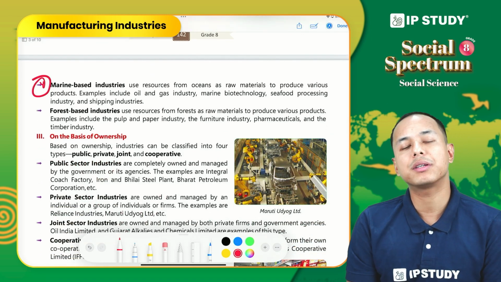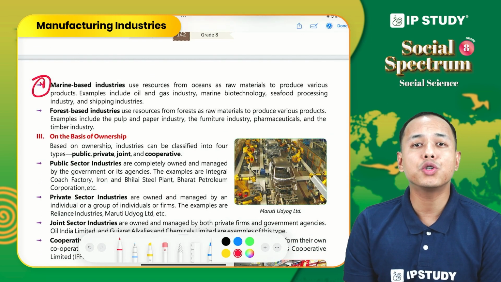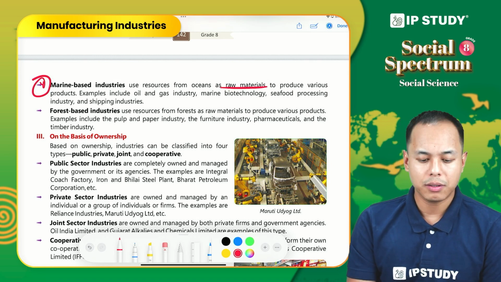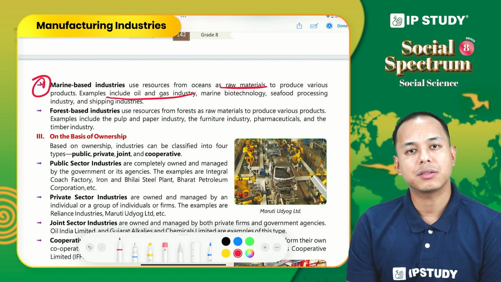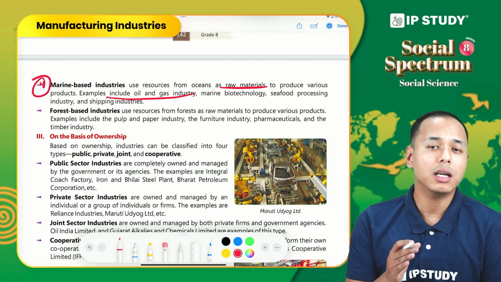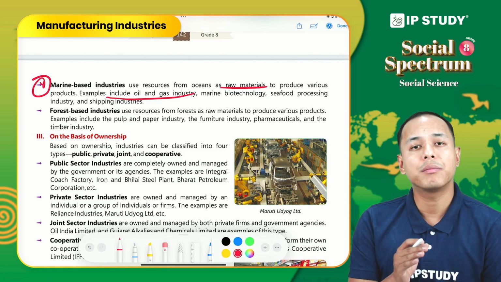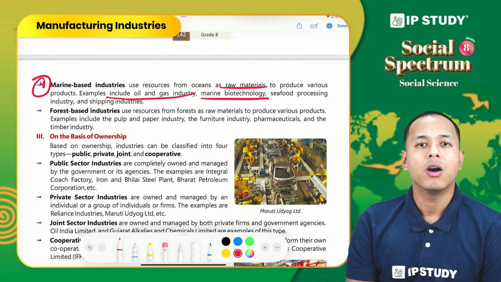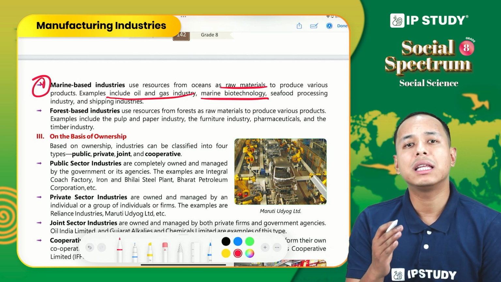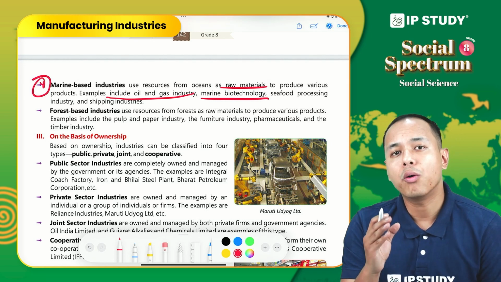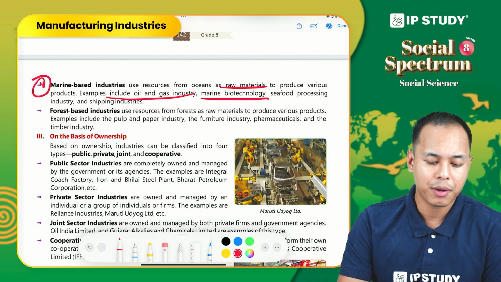Fourth, we have marine based industry. These industries use products that are derived from the ocean as raw material. For example, oil and gas industry. We normally extract oil from deep beneath the sea, or from the sea floor. We can also say marine biotechnology or seafood processing. All these industries use raw material from the oceans, hence the name marine based industry.